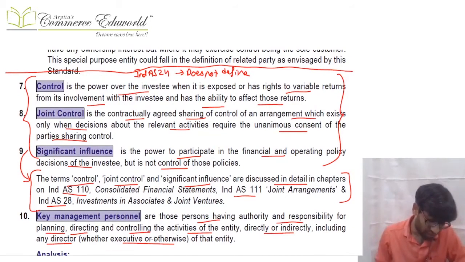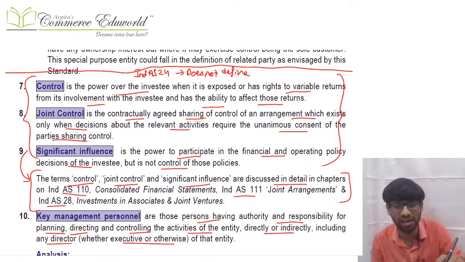In your F and G, at one place there should be control, joint control, or significant influence, or KMP of that entity, or KMP of the parent of the entity. All those things should be there. So what do you mean by control, joint control, significant influence?